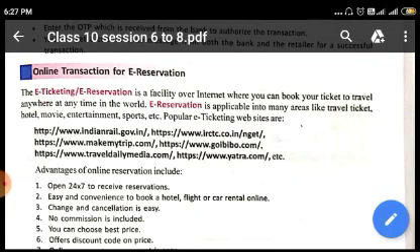Okay, so in the previous session we had learned about how we can carry out online transactions on Flipkart. Now we will study how we can use online transactions for e-reservations. This e-ticketing or e-reservation is a facility over the internet where we can book our ticket to travel anywhere at any time in the world.